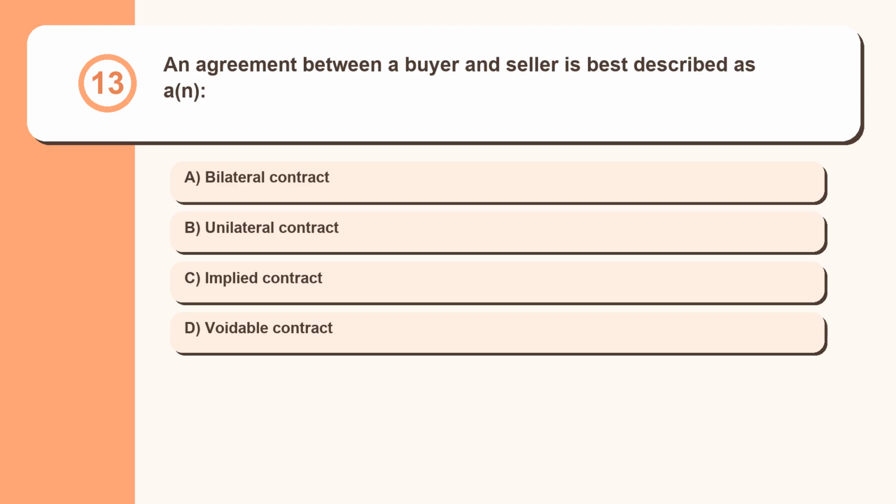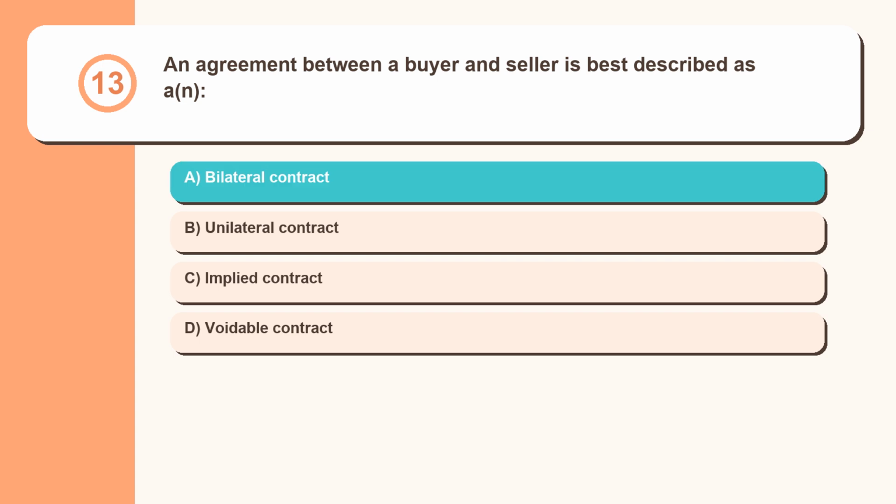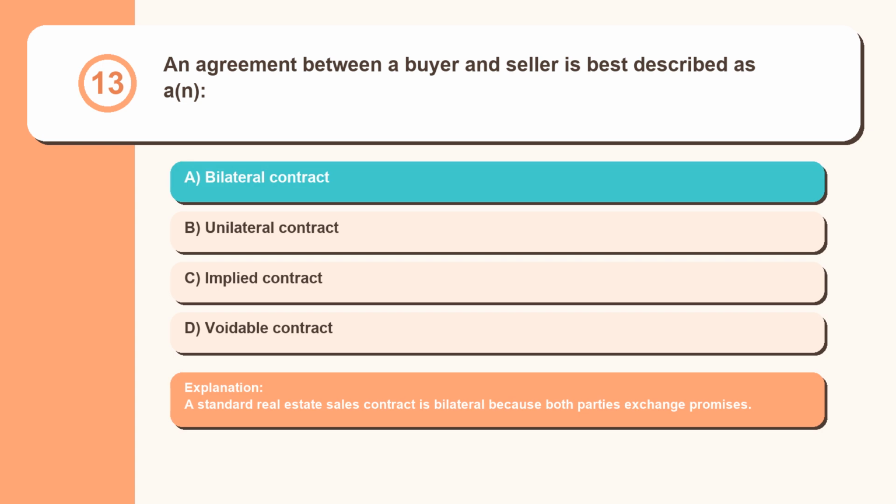Question 13. An agreement between a buyer and seller is best described as a bilateral contract, unilateral contract, implied contract, voidable contract. A standard real estate sales contract is bilateral because both parties exchange promises.